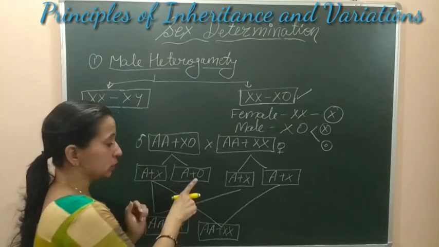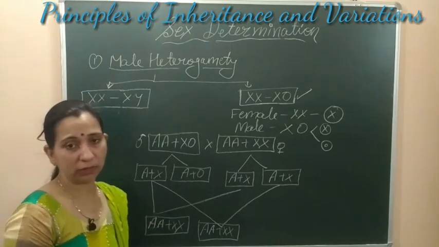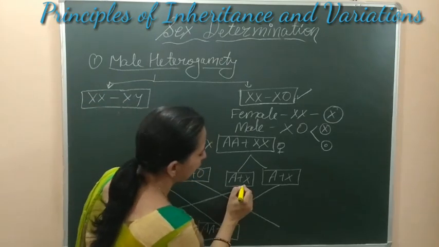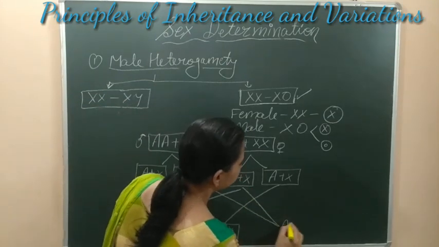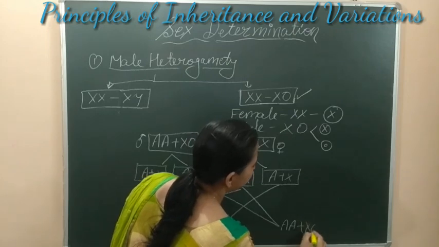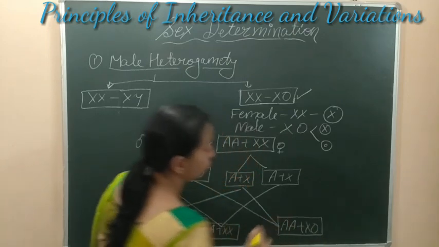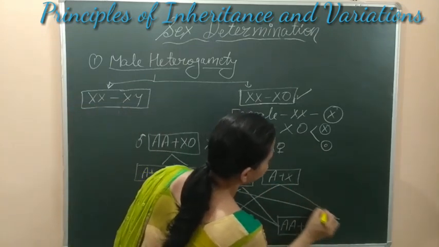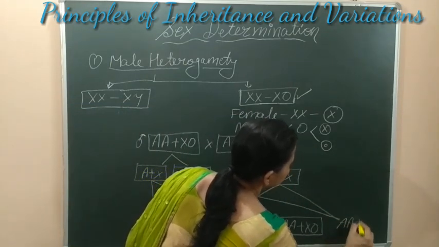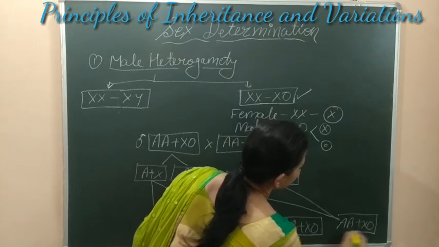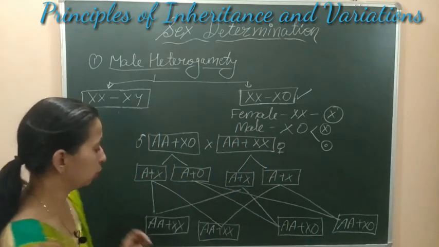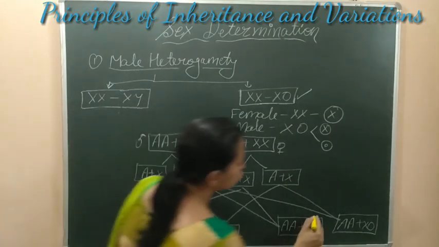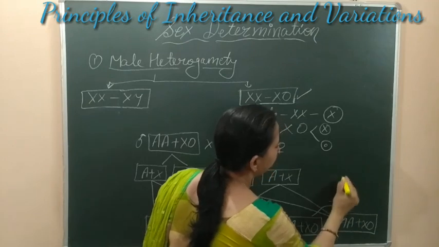But when this O, the gamete which doesn't have any sex chromosome, fertilizes with the egg, then the offspring that will be formed is of XO type, means it will be a male offspring. In the same way, this will fertilize with this one also, then it will form the male offspring. So here we can see that these 2 will be female, and these 2 types of gametes will be the male gametes.